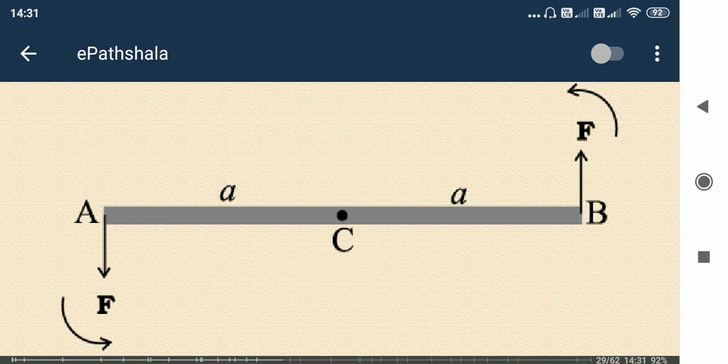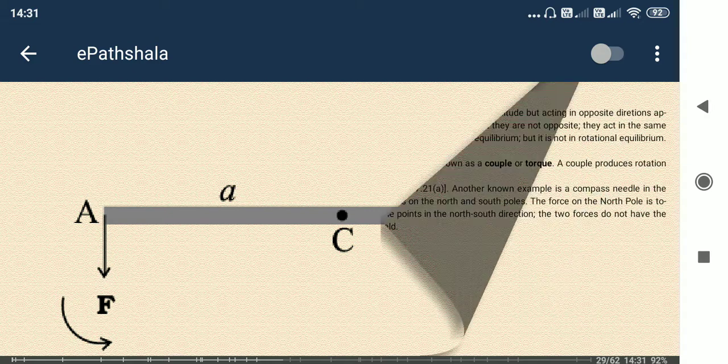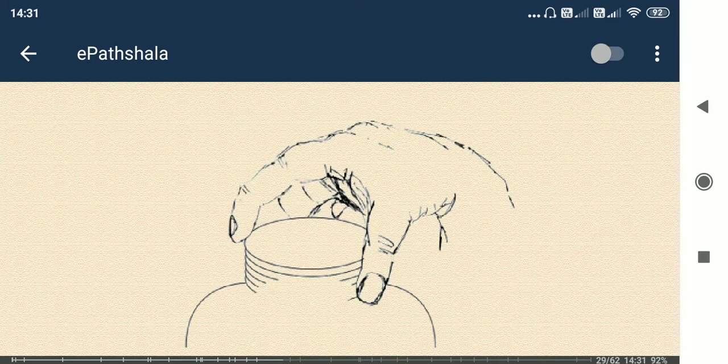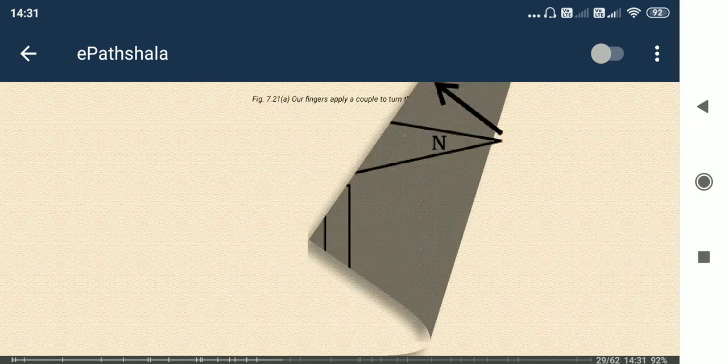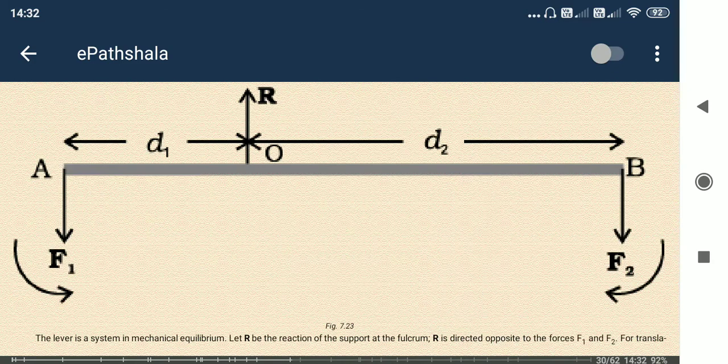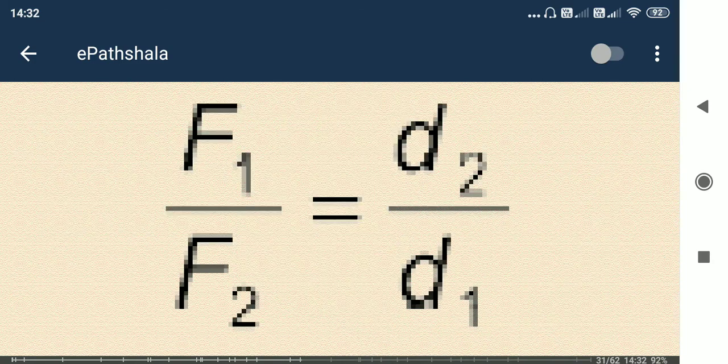So it will finally make a rotation. That's why this is a couple or torque. In daily life we use it very frequently, for example to open the lid or cover of a bottle. Here also these are examples of what we do in daily life.